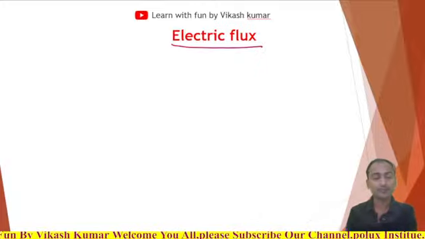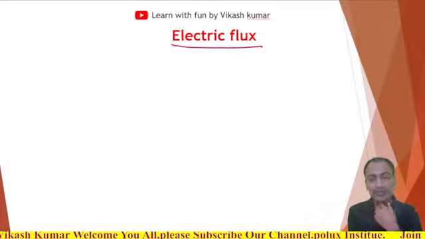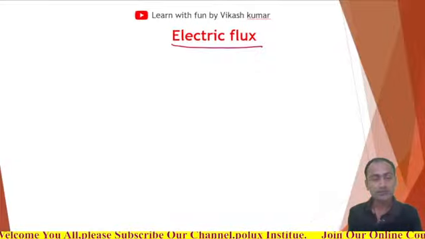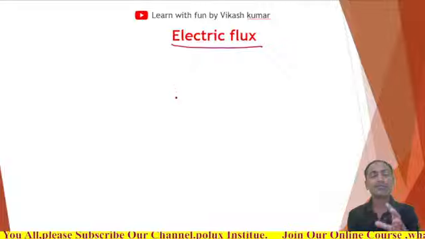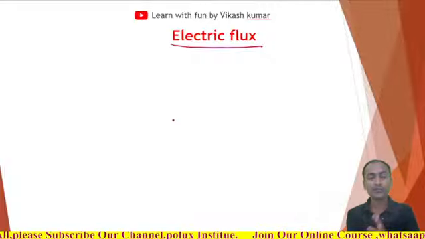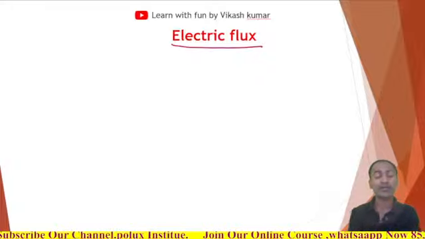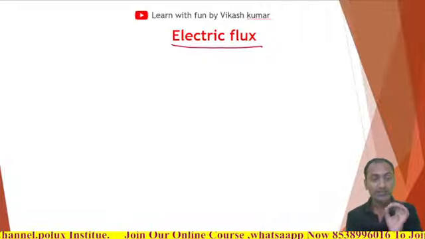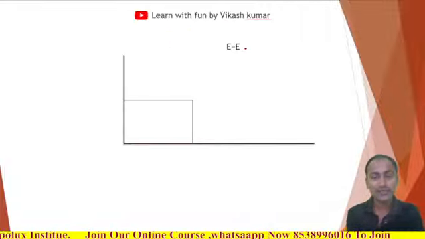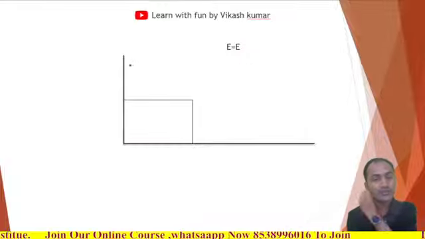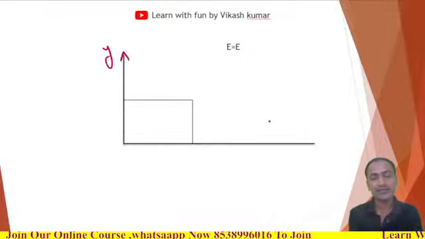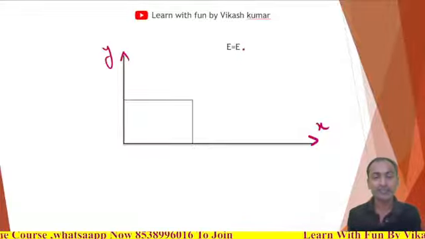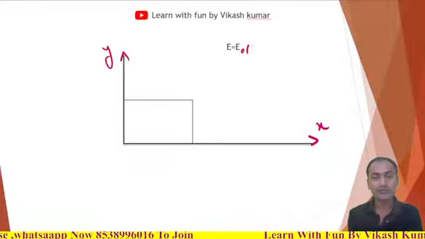Okay, so electric flux means the number of electric lines passing through the surface. So now let us assume we have an electric field E, let's say this is the y axis and this is the x axis. Okay, fine. And here the electric field is not in the z direction.